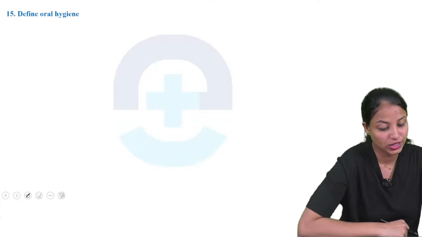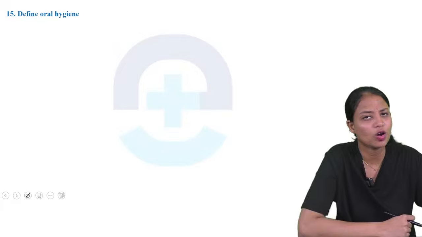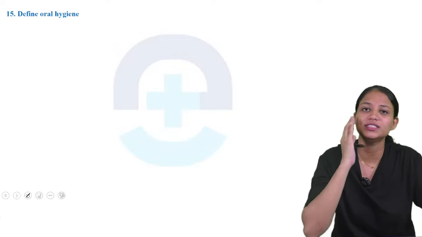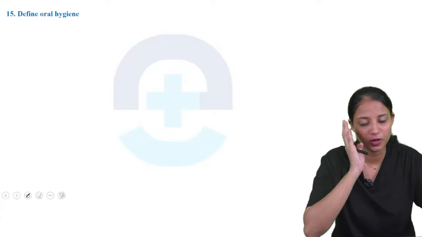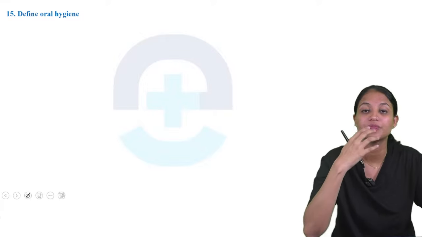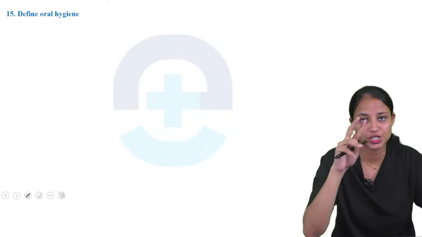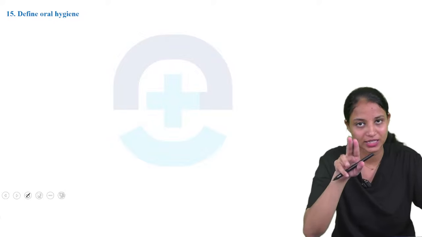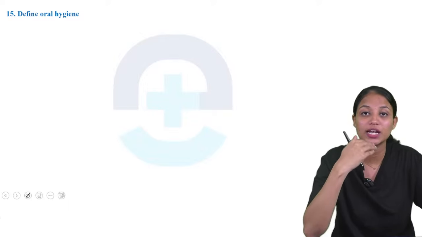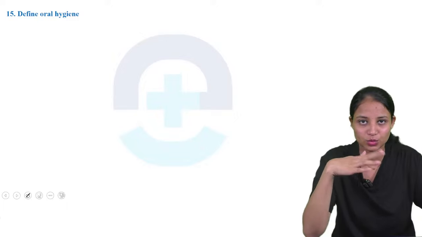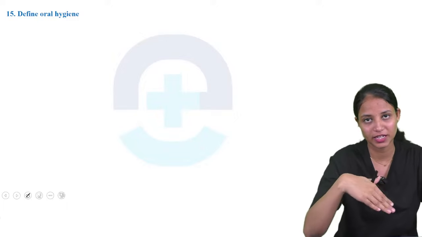Next we are moving to define oral hygiene. We all know that. What do you mean by oral? Anyone knows? Oral means in the mouth. Only the mouth we will call oral. Then how will we keep it hygienic? For your answer you can tell that daily we want to brush twice, in the morning and the night. And the next one is we can apply mouthwash to remove bad odor. Then we can explain. Okay.